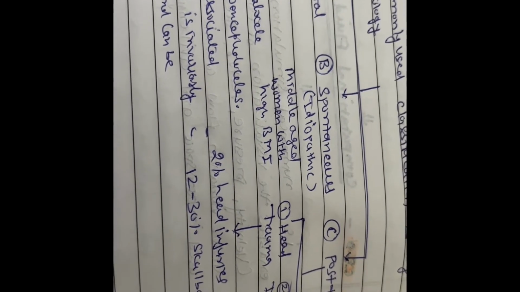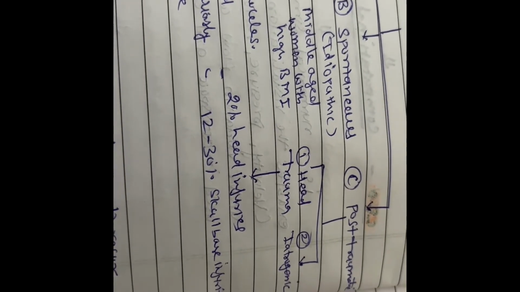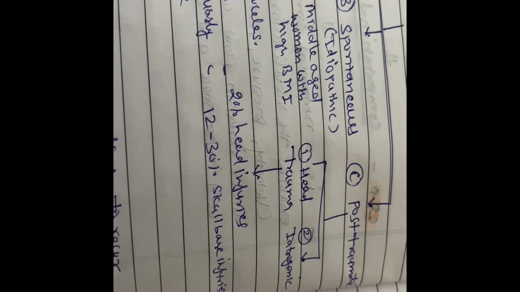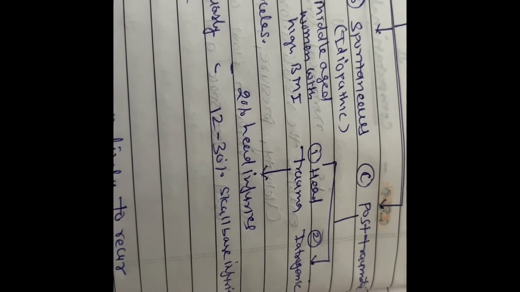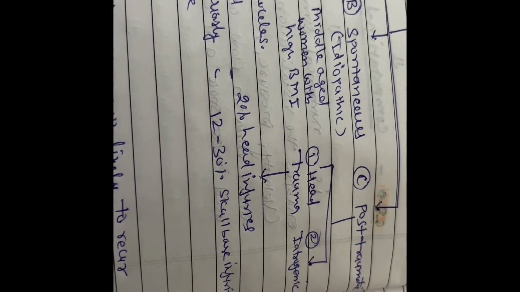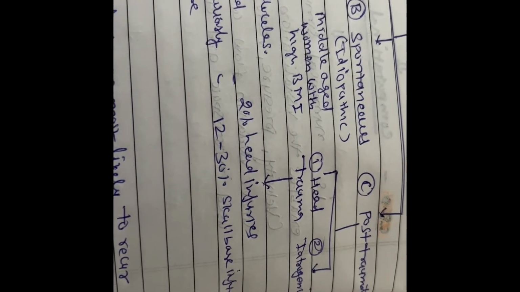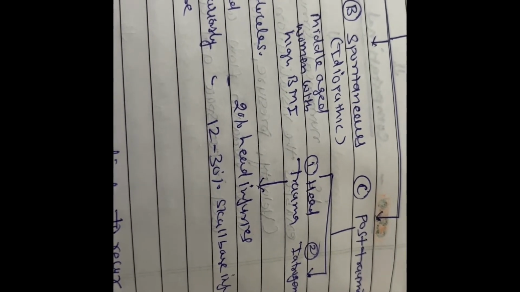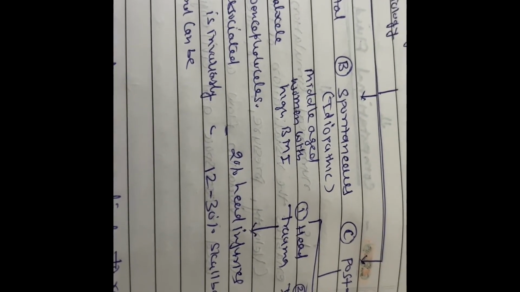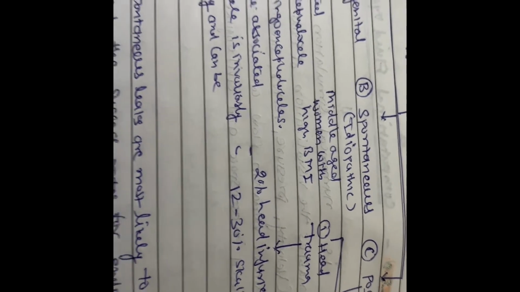The most common is post-traumatic. This is mostly associated with head trauma or with iatrogenic sinus surgery or skull base surgery. 2% of head injuries have a CSF leak, or 12 to 30% of skull base injuries have a CSF leak. The most common of these is the post-traumatic CSF leak, mainly associated with head trauma.